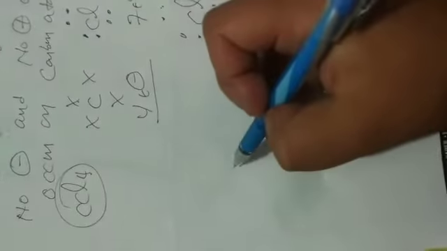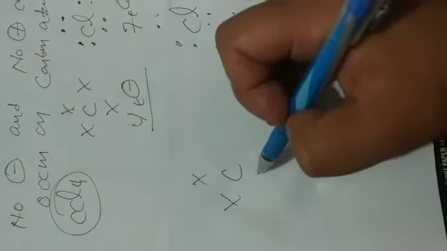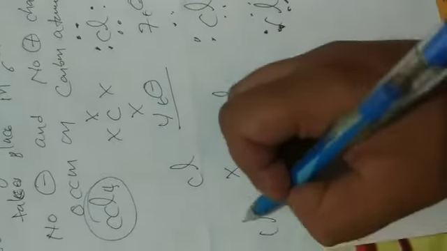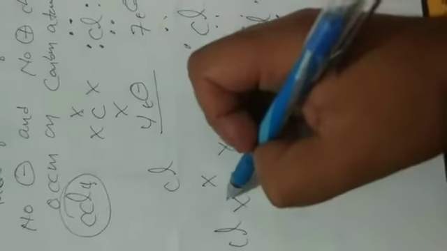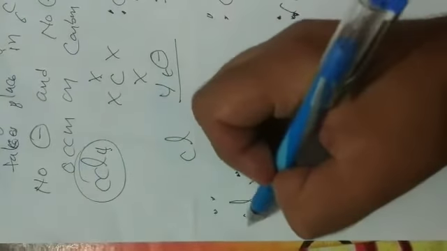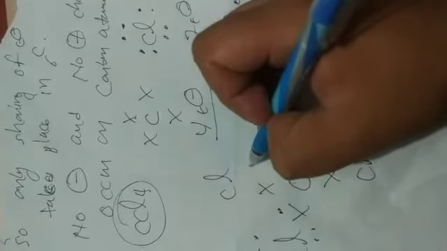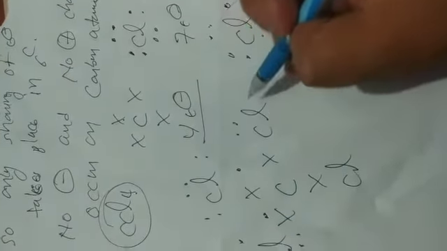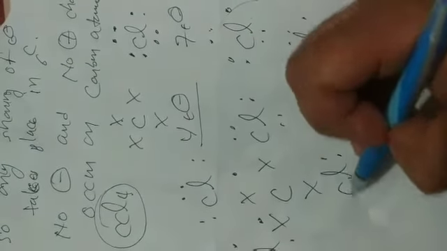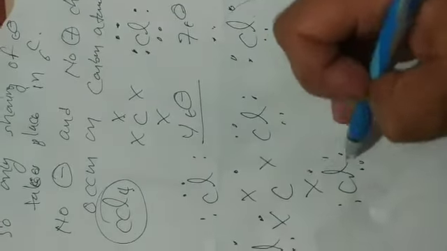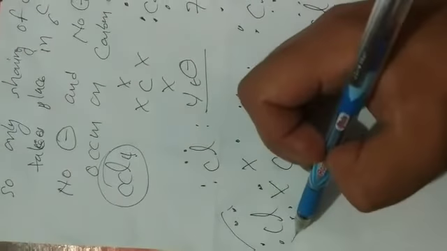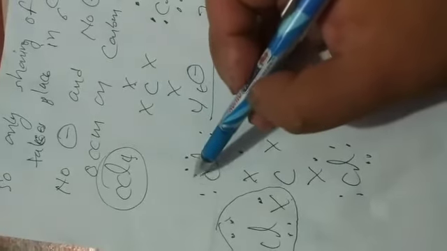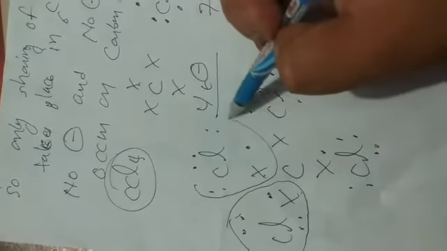In this case, this is represented by crosses, Cl, and Cl. This is the electrons of Cl, I mean 8 electrons, and 1 electron is from carbon.